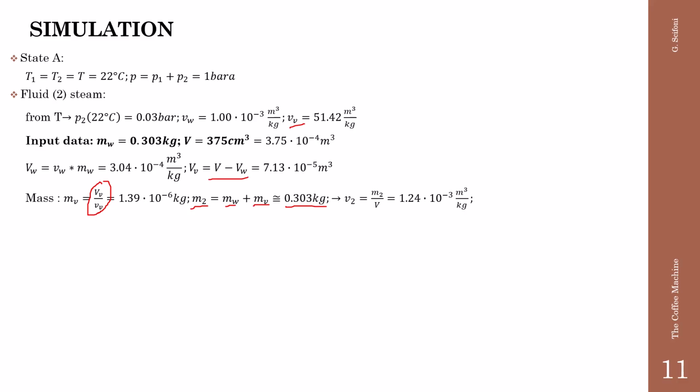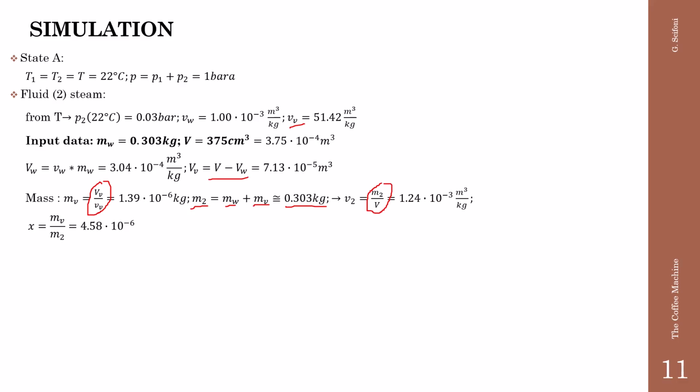The total volume of the steam is the ratio between the mass of the steam and its volume. We find this amount. And also the steam quality, which is very important, as the ratio of the mass of the vapor and the total mass, 4.58 times 10 to the minus 6.